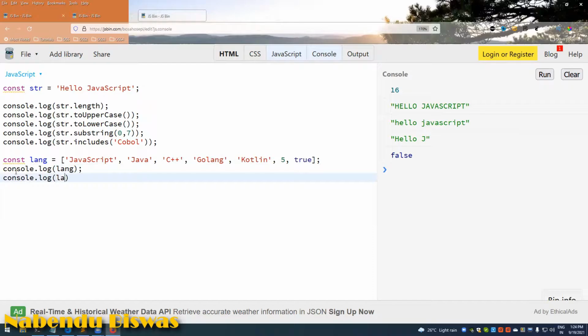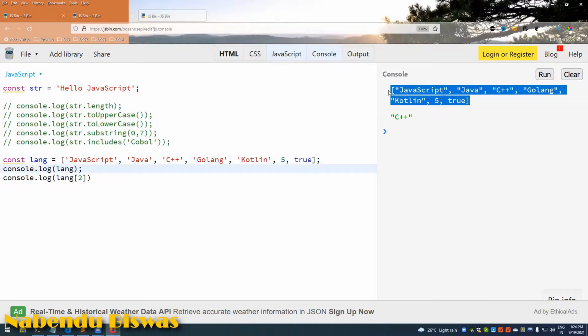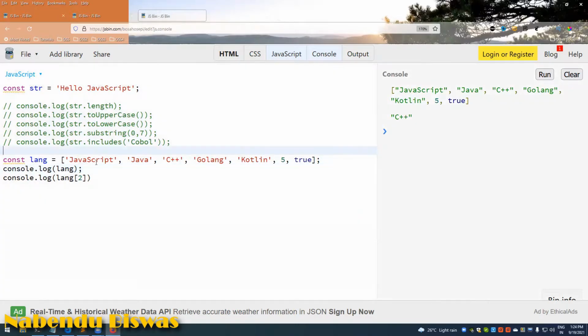So in JavaScript or in any other language, if you want to access some element, we do it like this. It starts from 0. Even the string starts from 0. That's why when we do hello J, we give 0 to 7 in the substring. This is 0, this is 1, 2, 3, 4. Indexes always start from 0. So if I give this as 2, and comment this out, clear it, run it, the first console will give me all the elements, and this one will give me the second one. This is 0, 1, 2. This one will give me the third one.